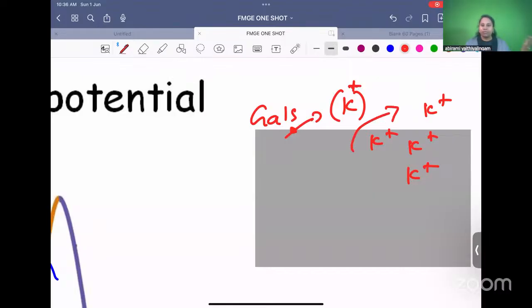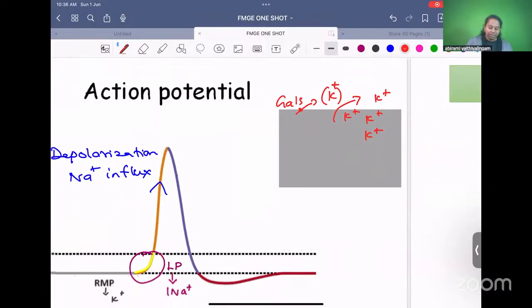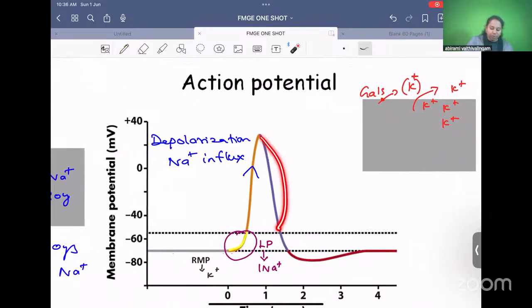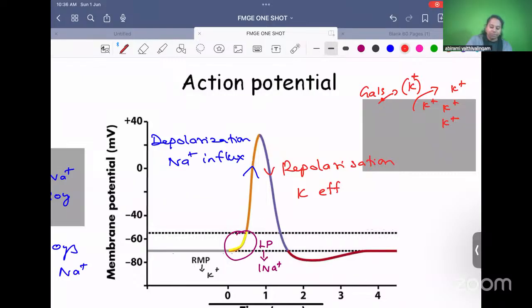Potassium easily moves out. When potassium goes out, potassium is a positive ion. If a positive ion goes out, inside becomes negative. So this is returning back to negativity, so I call it repolarization. It is getting repolarized. The reason is potassium efflux.